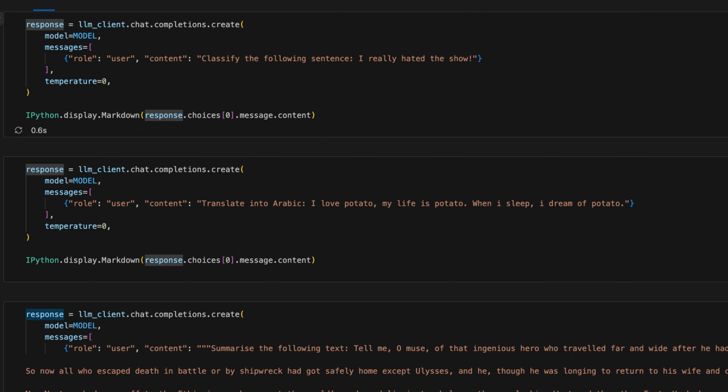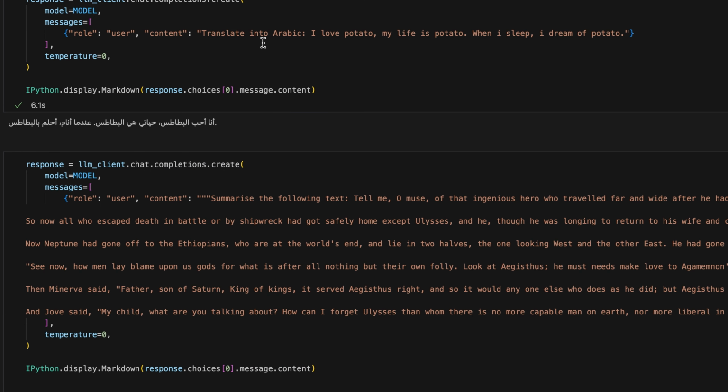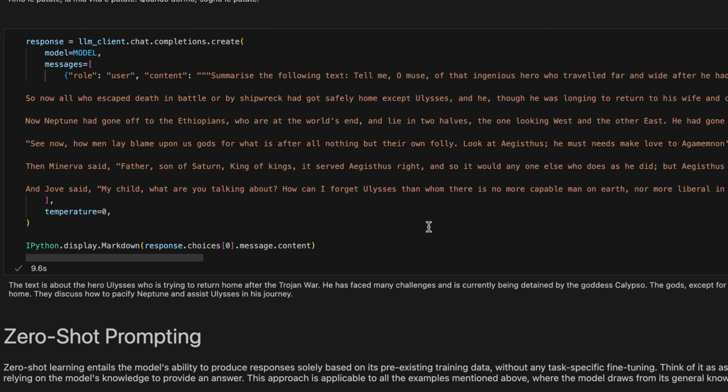With Classify, we can use the model to analyze words or sentences. Based on the context, we can perform sentiment analysis, as evident from the response. We can also perform translations, for example from Arabic to English or English to Italian, or even translate into programming languages, from Python to Java for example. Finally, we can summarize texts, books, and of course, company documents if required.